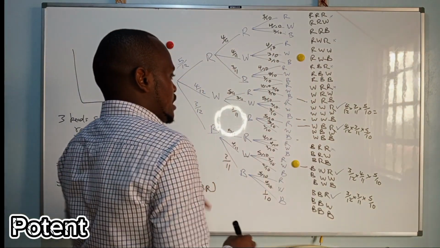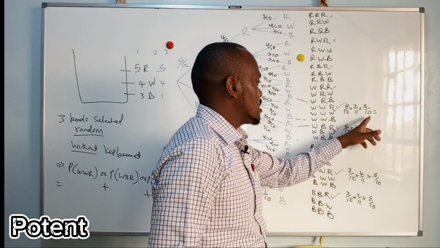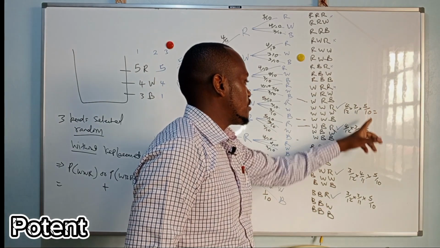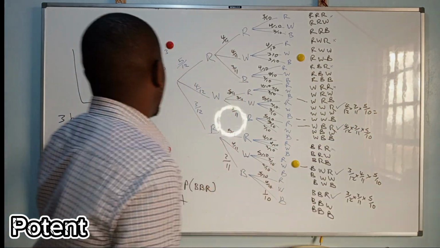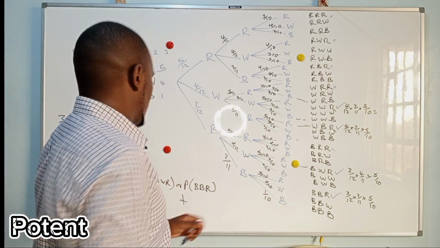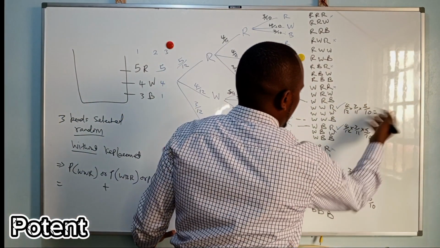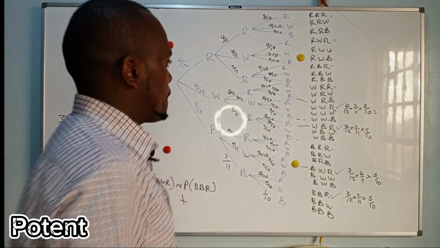So what have you noted? That the probability of having a red at the end is always 5 over 10, because you have 5 beads in this basket that are untouched. So the answer here, you're supposed to add these, so you can have the answer there.